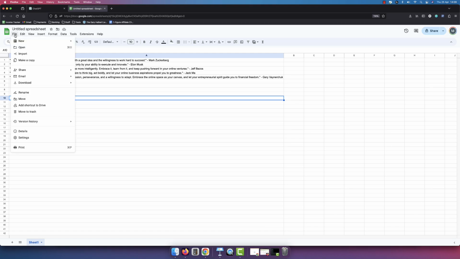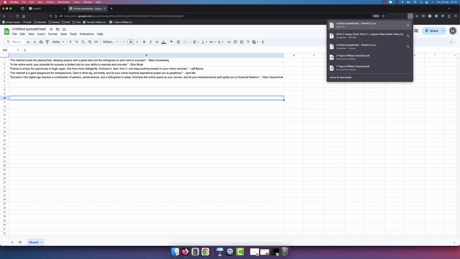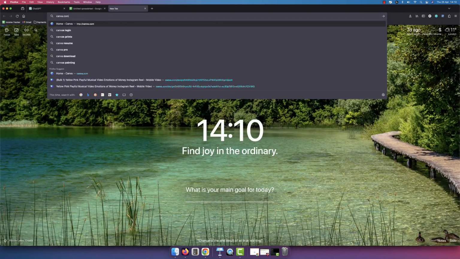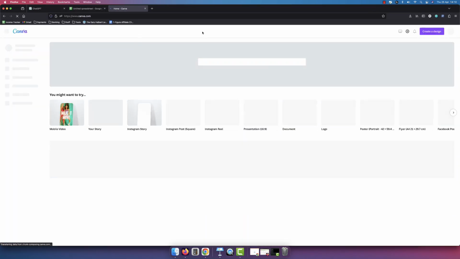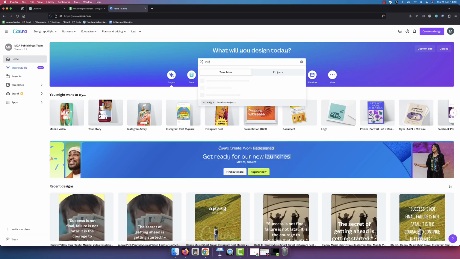All we do is click on file, click on download, click on CSV, comma separated values. Once we've done that, you can see it's downloaded. We just want to make sure this particular file is saved on our desktop. And then we want to go over to canva.com. Once we're at canva.com, in the search bar here, we'll simply type in Instagram Reels as an example.